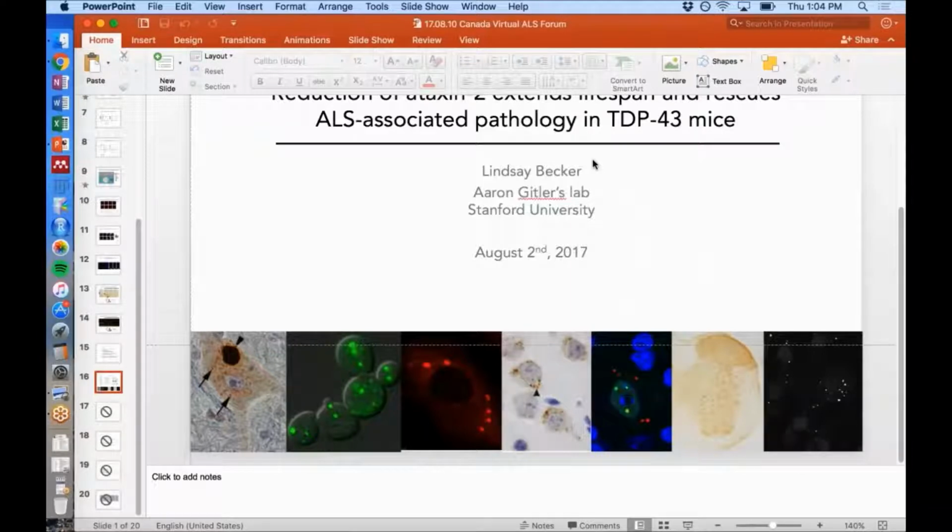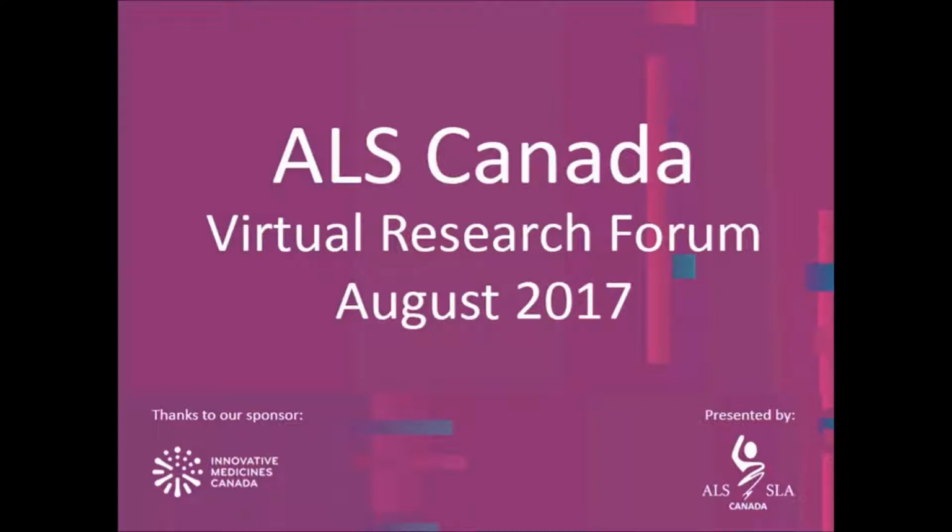It's interesting that you see in the Ataxin-2 knockouts, when they're crossed with the TDP-43 mice, a percentage of them live for a very long time beyond the controls, and then it seems like a percentage of them live a little bit longer, with a little bit of benefit, or at least extension of lifespan. Is there a reason you can surmise why there would be such a difference between some of them living way longer and some living just a little bit longer?